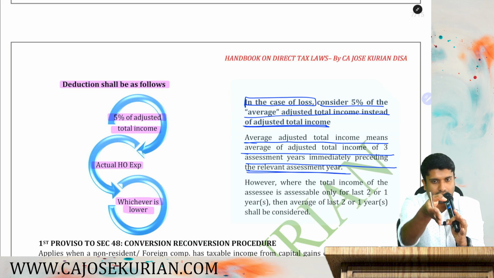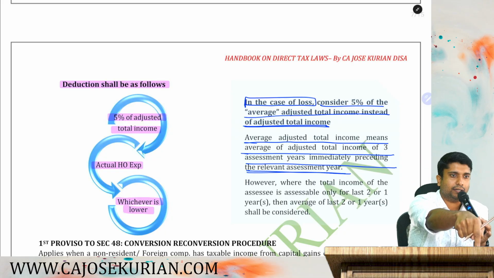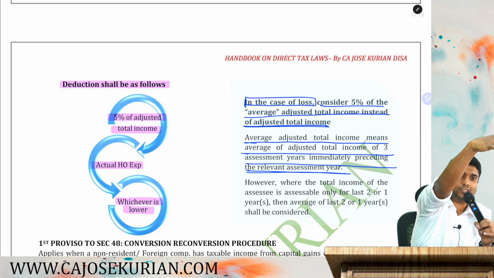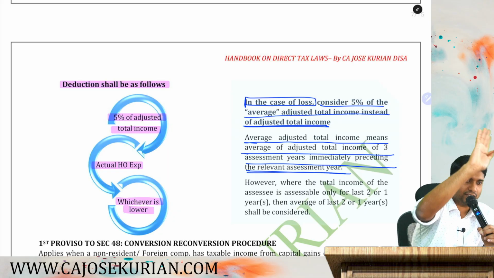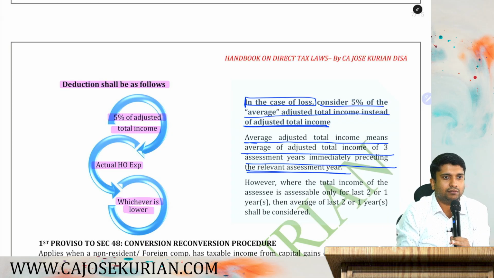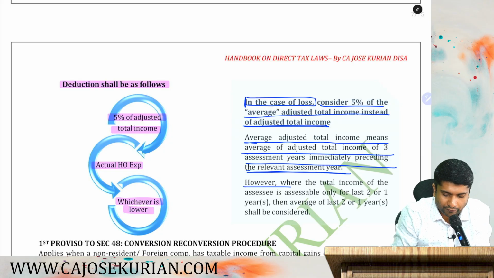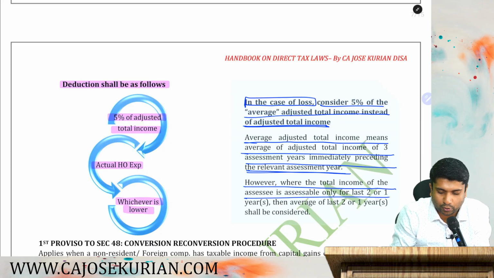You take the past 3 PY's average adjusted total income. Compute the adjusted total income of the past 3 years and take the average. To the company, it is only the third year. Then take the last 2's average. It is only the second year. Then you take the last year. That's what they are saying. However, where the total income of the assessee is available only for the last 2 or 1 years, then the average of the last 2 or 1 shall be considered.